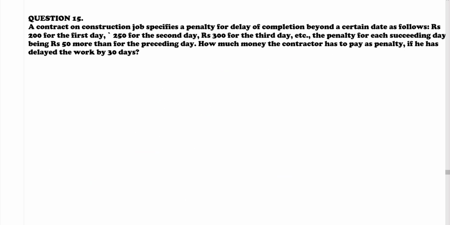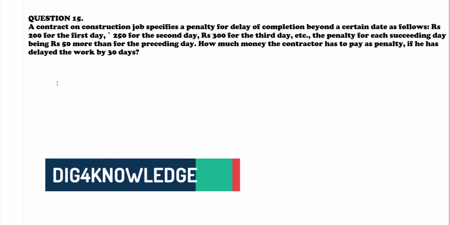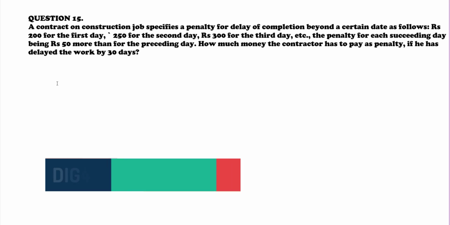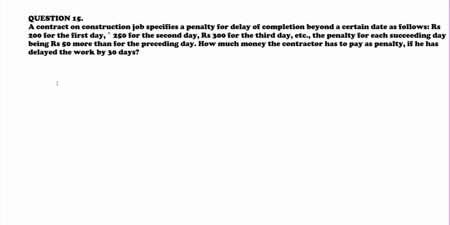Question 15. A contract on construction job specifies a penalty for delay of completion beyond a certain date as follows. Rupees 200 for the first day, rupees 250 for the second day, rupees 300 for the third day, and so on. The penalty for each succeeding day being rupees 50 more than for the preceding day, how much money the contractor has to pay as penalty if he has delayed the work by 30 days. So let's solve it. Penalty for first day is rupees 200. Penalty for the second day is rupees 250. Penalty for the third day is rupees 300.